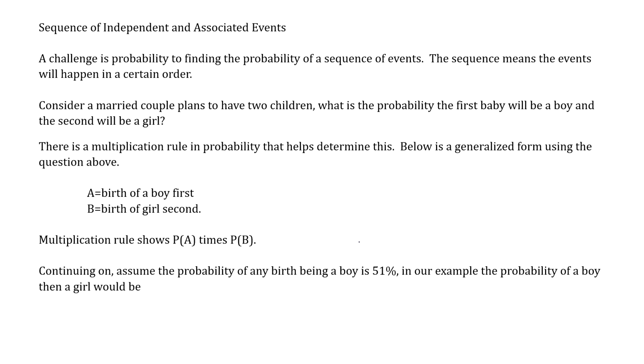Sequence of events, we talked about that. This is where you have to multiply probabilities together to figure out the probability of that sequence happening. The more events in the sequence, the more things you're going to multiply together. So our example was a boy and a girl.